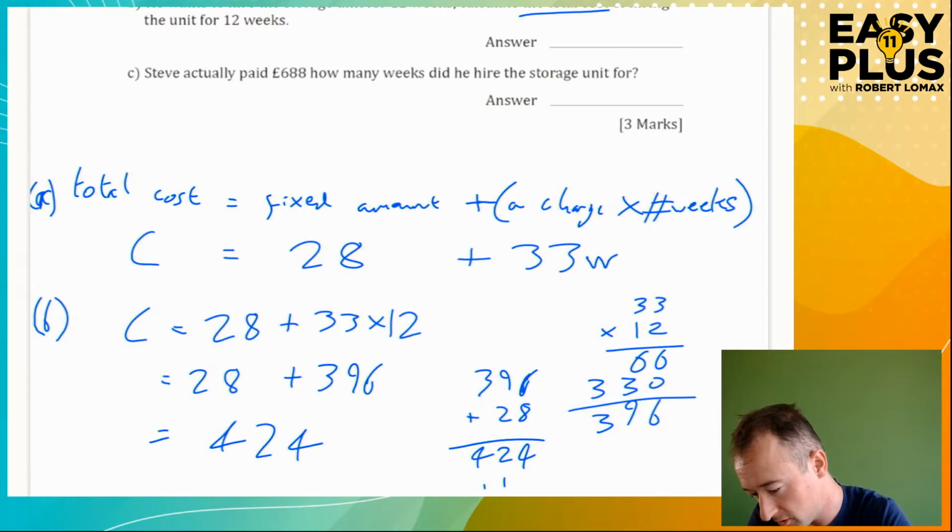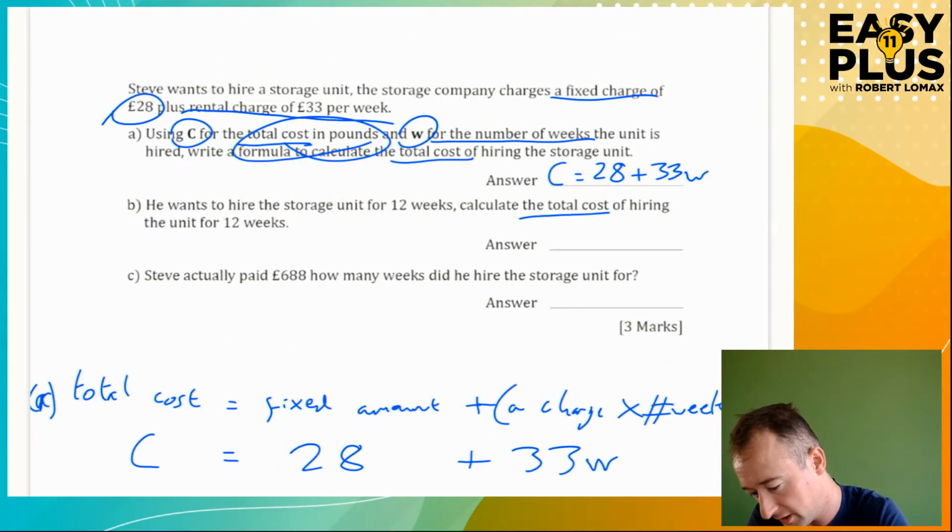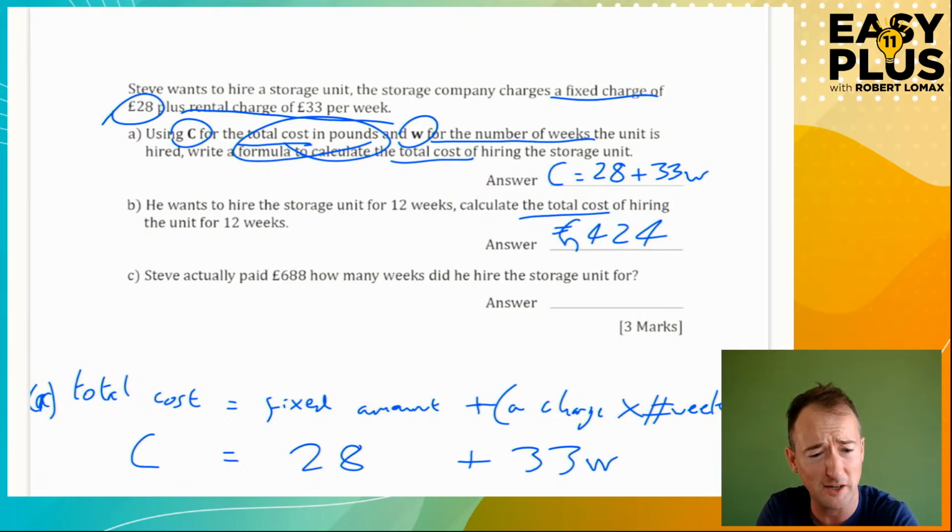So C is 424. The total cost is going to be 424 pounds, okay? And do not forget to write it here. The total cost is £424. It doesn't matter if your pound symbol, like mine, looks like anything but a pound symbol, as long as the examiner can intuit that that is what it is.